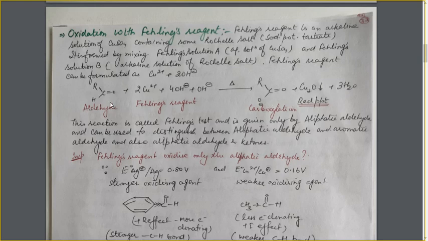Again, as I have told in the previous reaction with Tollens reagent, here the oxidation state is plus 1. Here the oxidation state is plus 3. So there is a change of 2 units, an increase of 2 units of oxidation number. So to balance, we have to decrease the oxidation number by 2 units. So copper 2 positive will change into copper 1 positive. So I have taken 2 copper 2 positive ions. They will change into 2 copper 1 positive ions to balance the increase and decrease in oxidation number. Let's see how to write down the reaction.